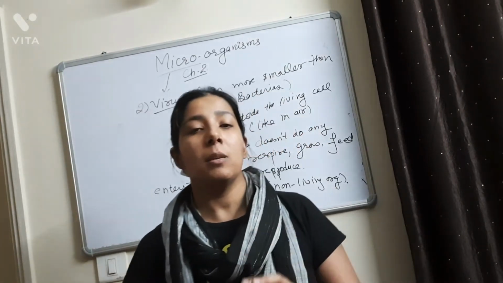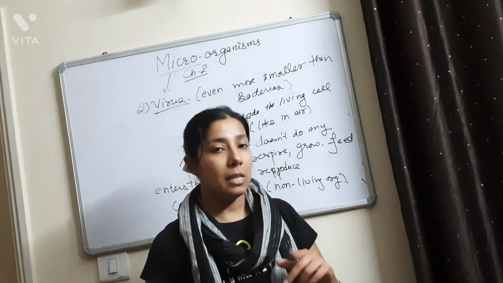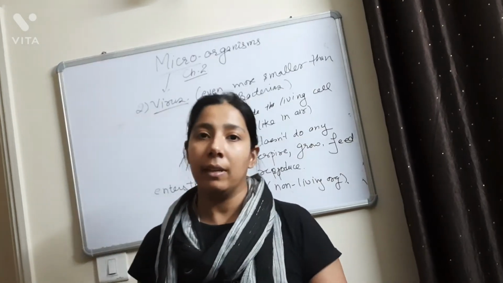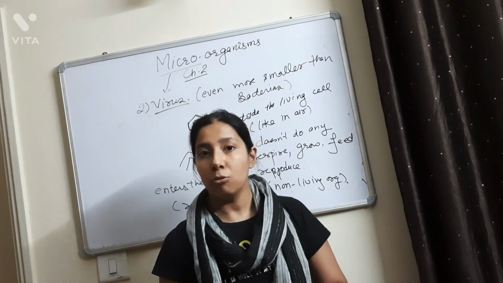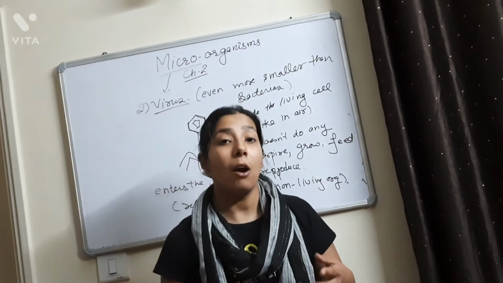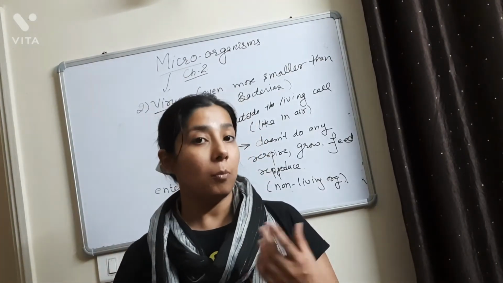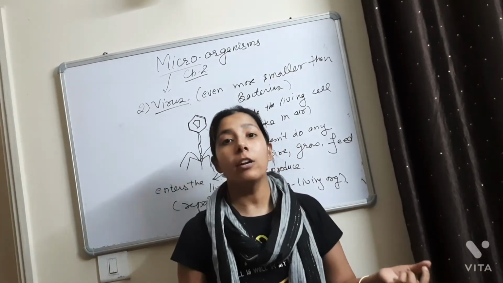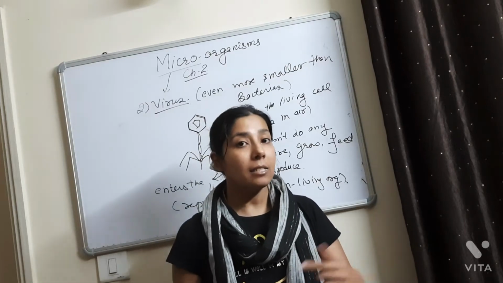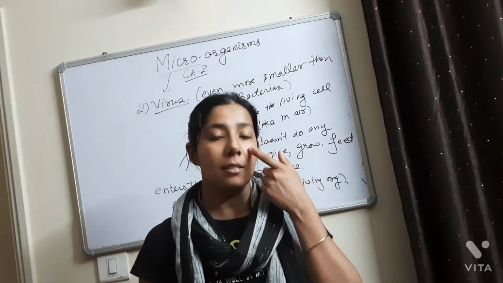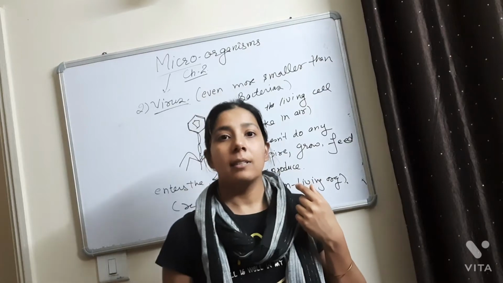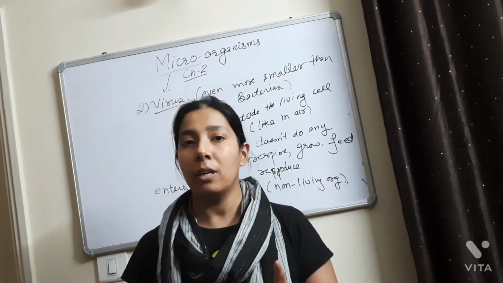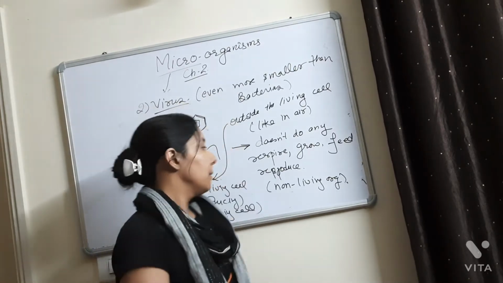Now the question which is important from the examination point of view is this: why are viruses considered to be on the borderline of the living and the non-living organisms? And the answer to this question is, when the virus is outside the living cell, it is not performing any of the activities like respiration, feeding, growing or reproduction. But when it enters into the host cell or the living cell, it starts reproducing and behaves as a living organism. So this is the answer to the question. Mark my words, this is a very important question.